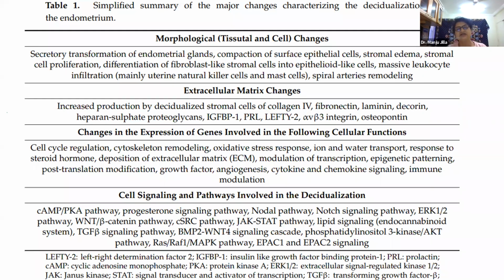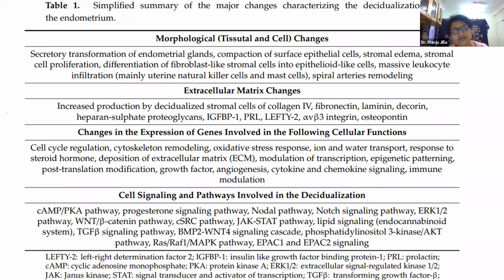They may either increase or decrease the immune response towards a foreign tissue. Now, cell signaling pathways. We are going into the molecular biology of the endometrium. We know the cyclic AMP pathway and the progesterone signaling pathway. Notch signaling is extremely important for implantation.